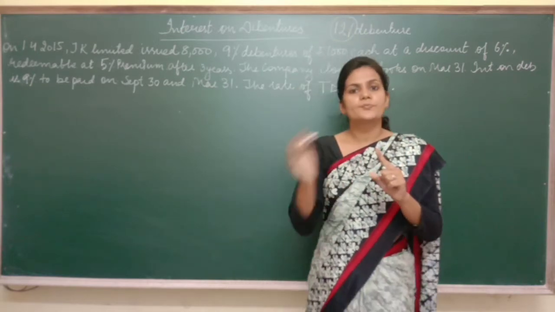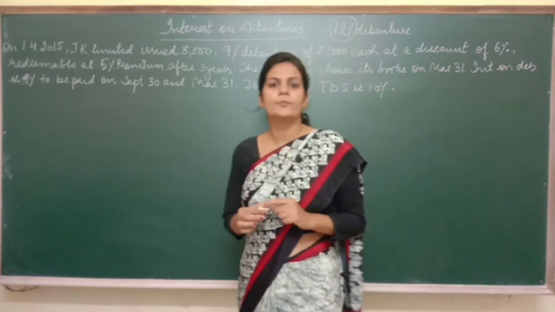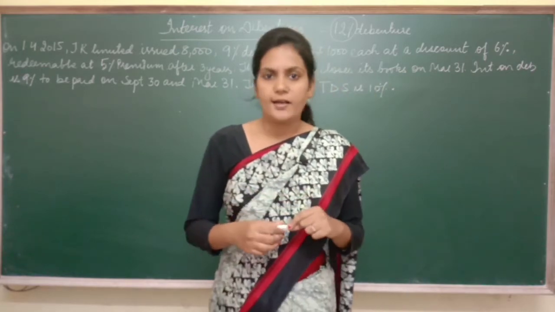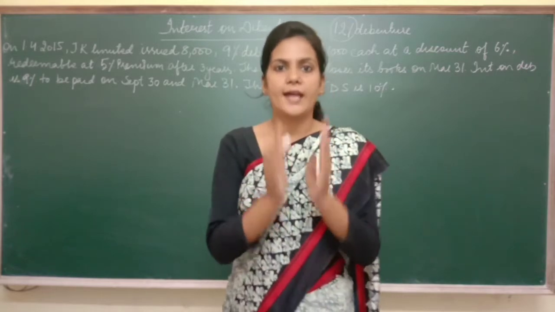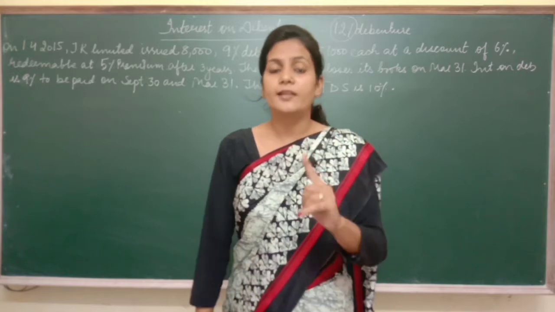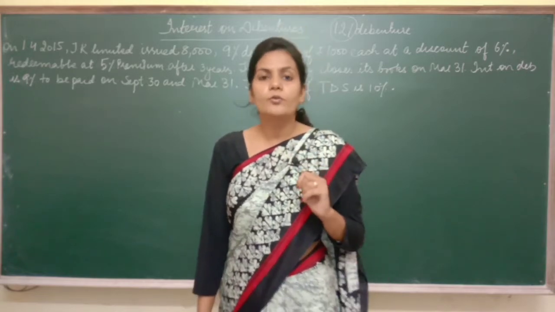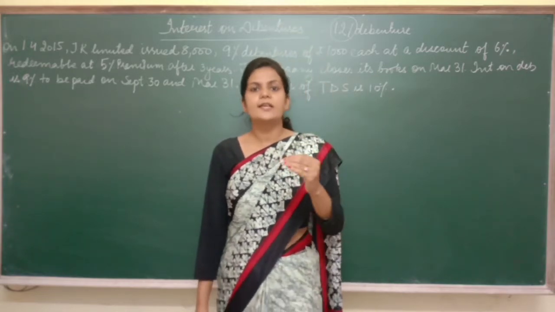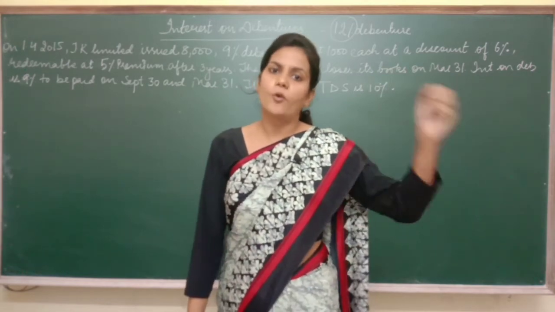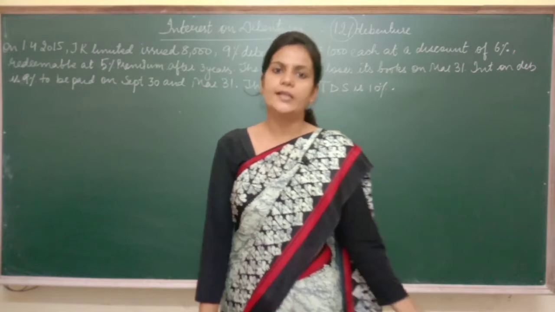No doubt, this provision has been given by the government, but the companies are authorized to deduct the tax. They deduct the tax from the interest which they are going to pay you, because that income is interest for you. When the company deducts the tax, they keep it safe with them, and then they deposit it to the government later on.